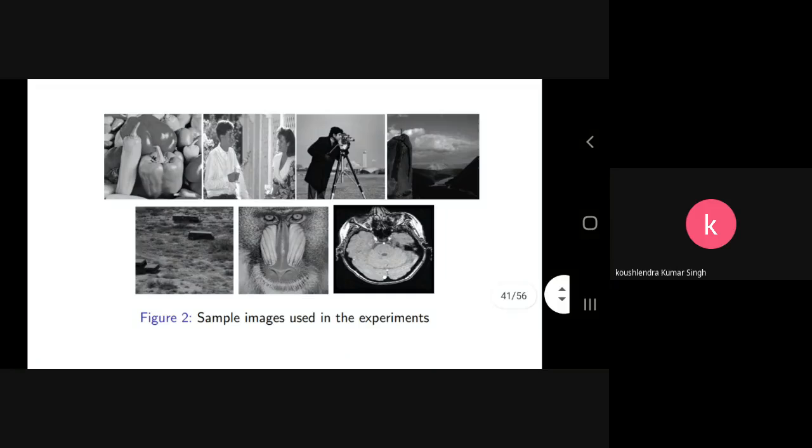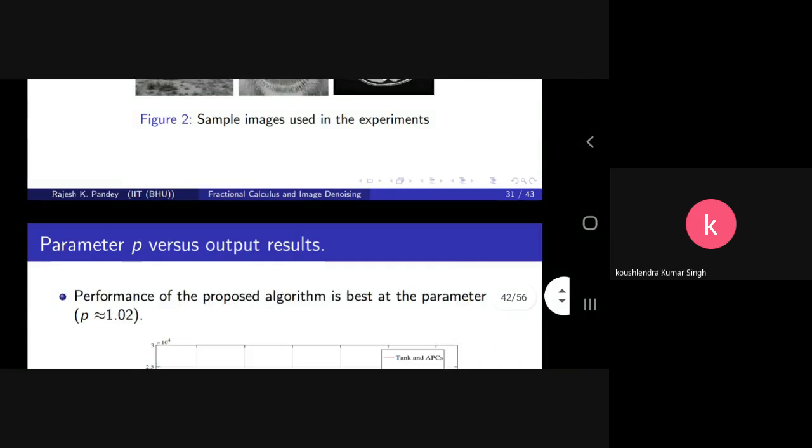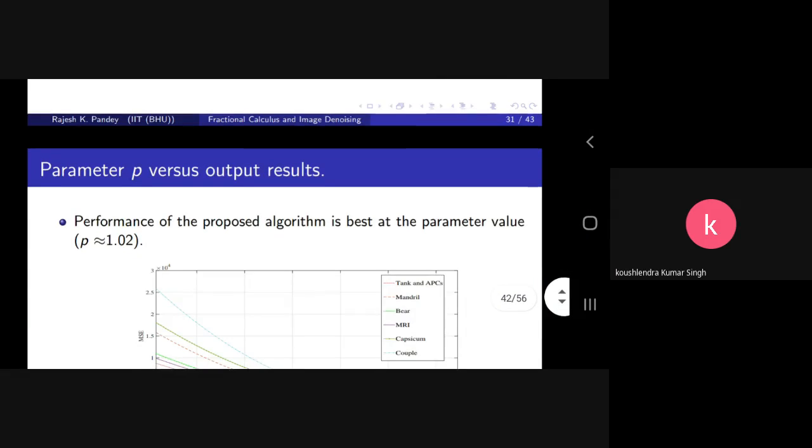So these are different images: one medical image and other images, and we also take satellite images, to perform the numerical simulation.